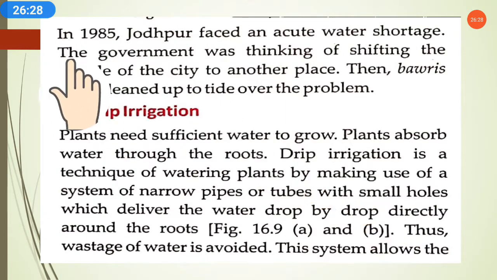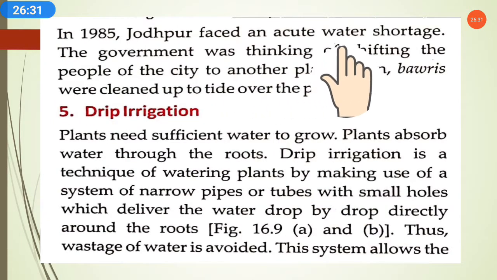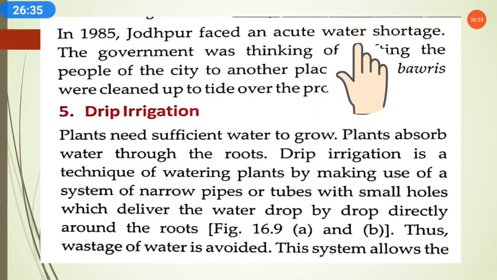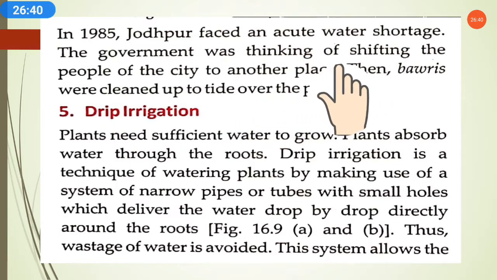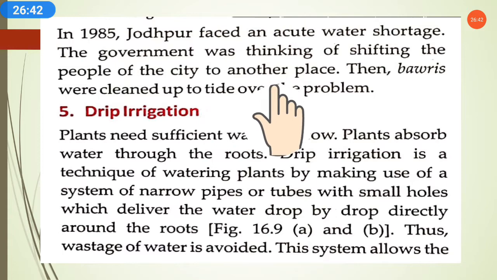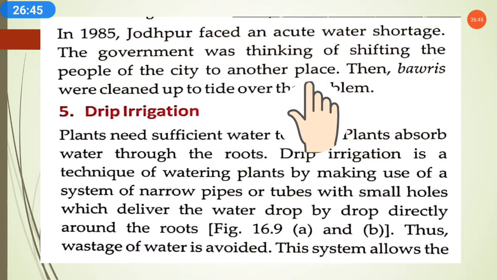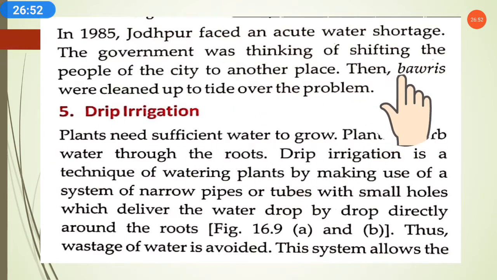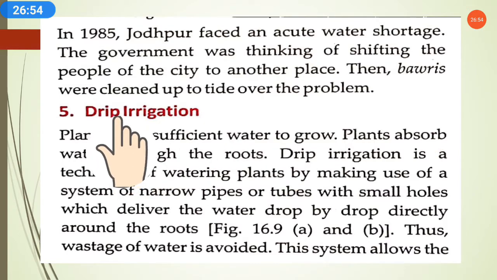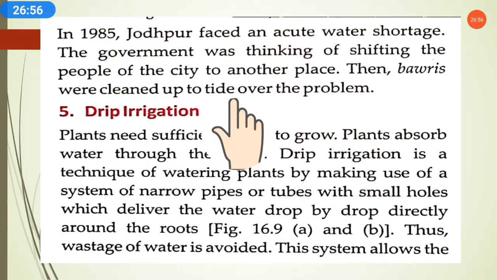Then in 1985, Jodhpur faced an acute water shortage, a major water shortage problem. The government was thinking of shifting the people of the city to another place, and then boweries were cleaned up to tide over the problem. All the boweries that were present were cleaned up and repaired, so that they could overcome this problem. So this way also we can save water.